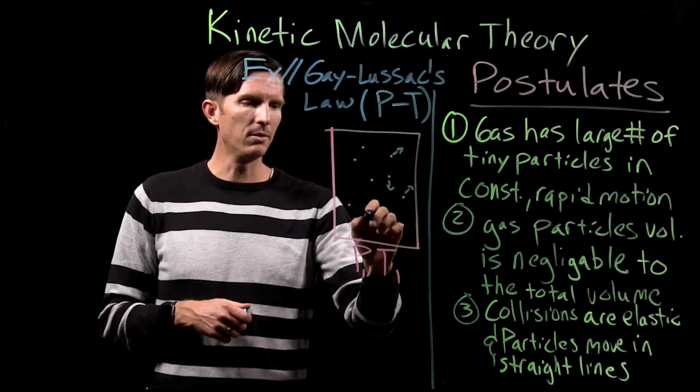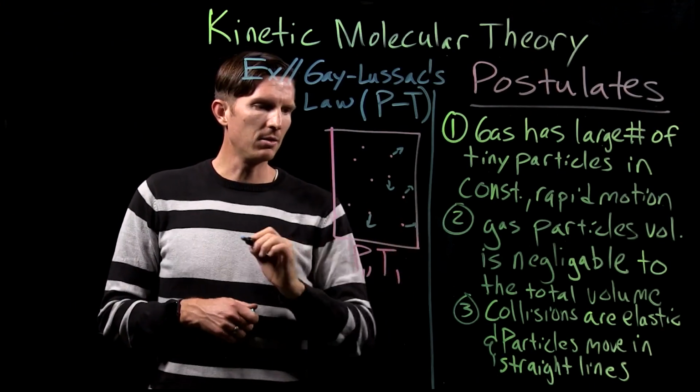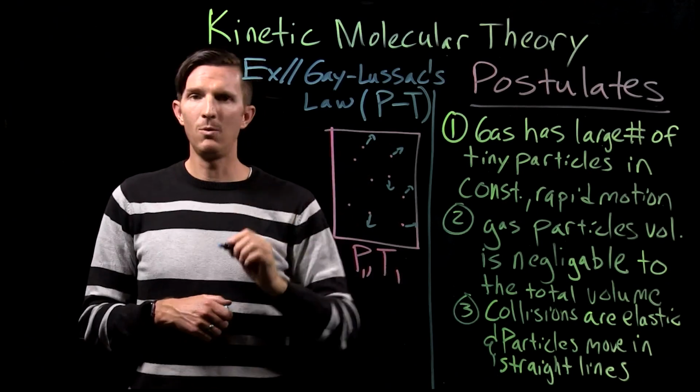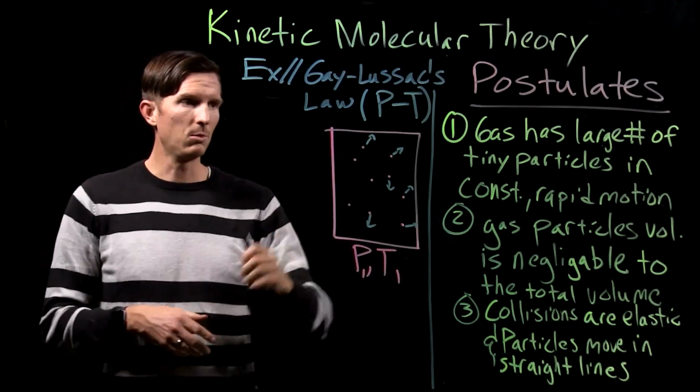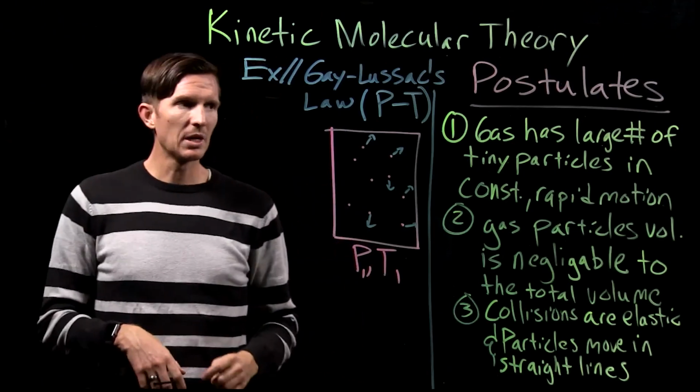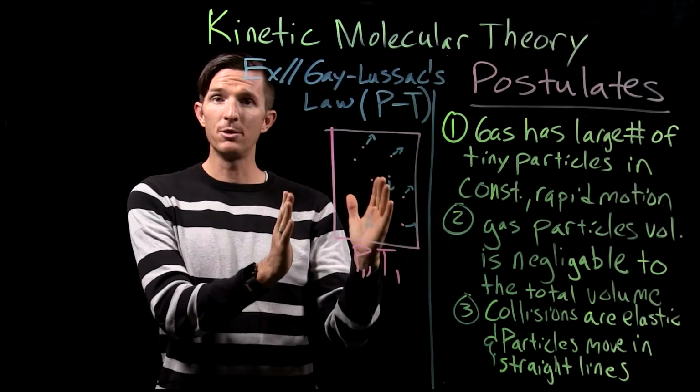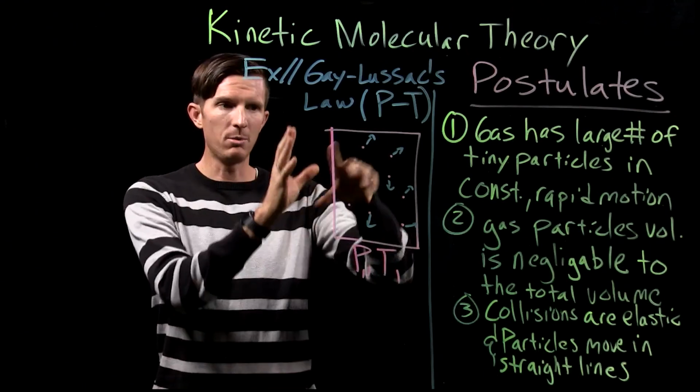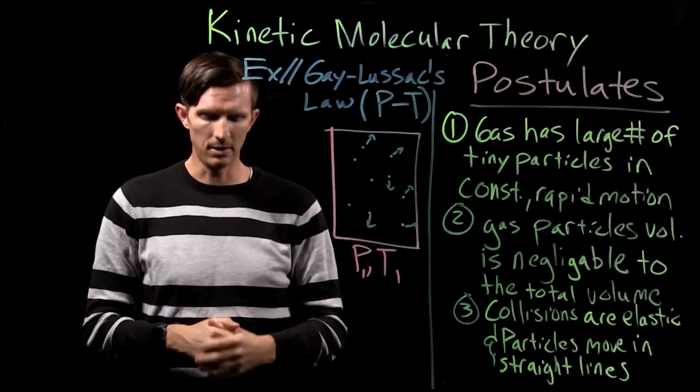They're all moving around and colliding with the wall, which is exerting a pressure. They're all moving around in this random motion, and so we can see that's why we have a pressure. They're all colliding with the walls of this container.